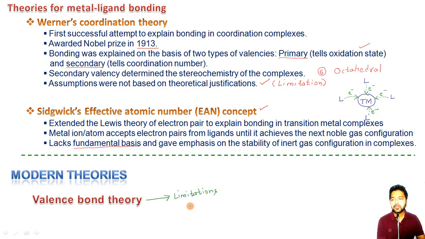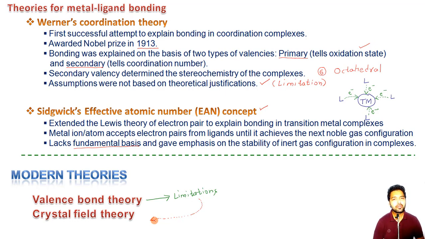And we will also see that all these limitations, all these questions which this theory cannot answer, can be answered with the help of a second theory, that is the crystal field theory.